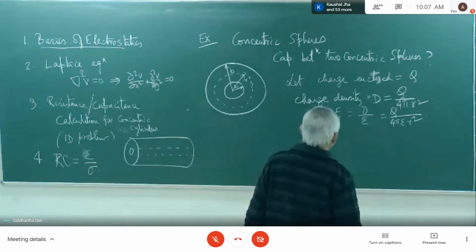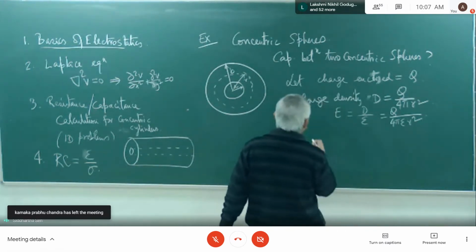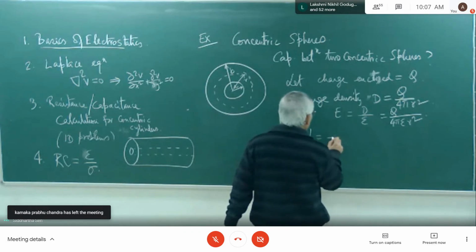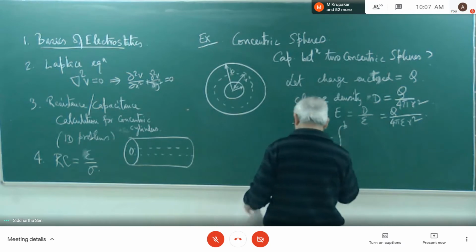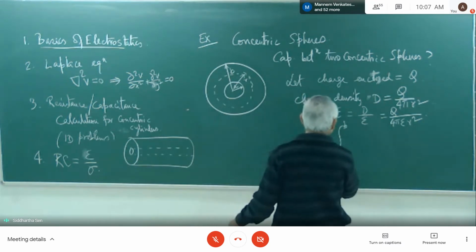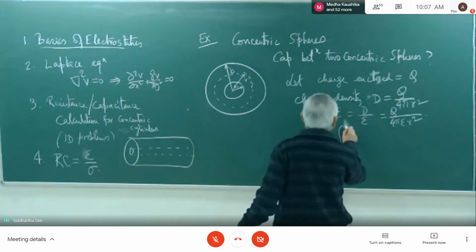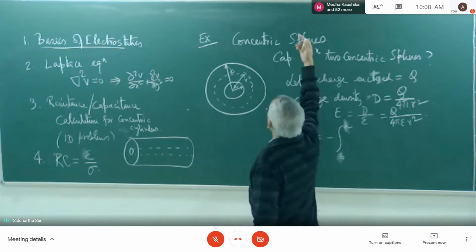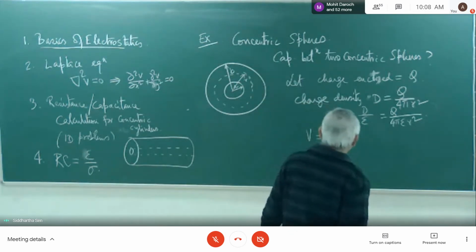So what we want is the voltage, equal to minus integral from B to A. That means from a very high distance you come close to it, so that is the potential, the work done.